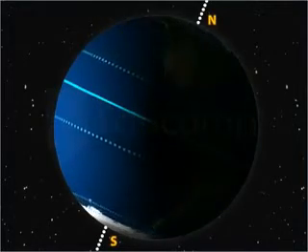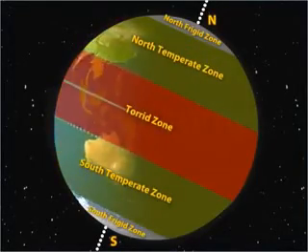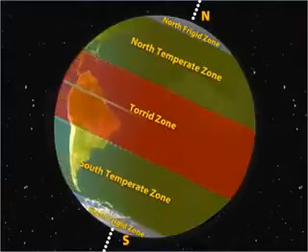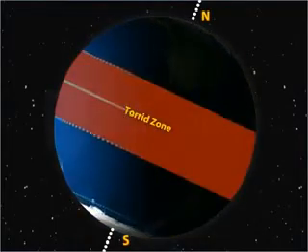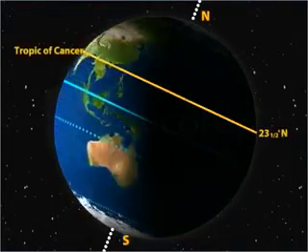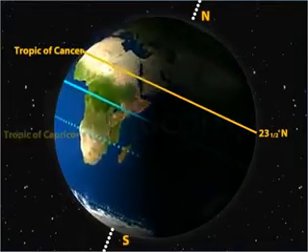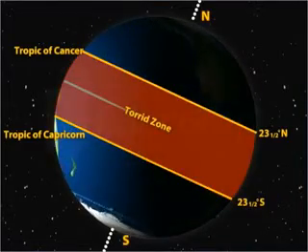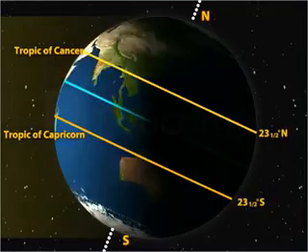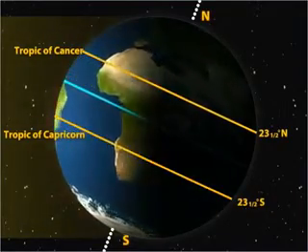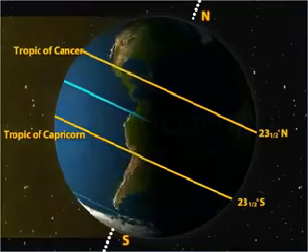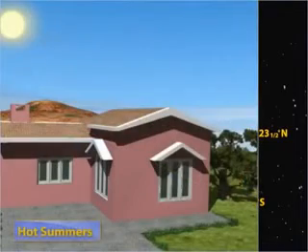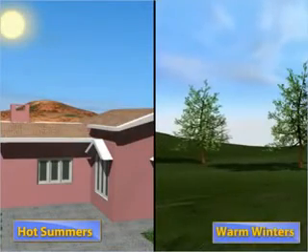Based on the difference in heat energy received at different places, the surface of the earth is divided into different heat zones, namely the torrid zone, the temperate zone, the frigid zone. Let us learn about the torrid zone. The region lying between Tropic of Cancer, 23.5 degrees north, and Tropic of Capricorn, 23.5 degrees south, is known as the torrid zone. Here, the rays of the sun fall almost vertically through major part of the year. Hence, this region forms the hottest part of the earth. Here, summers are extremely hot and even winters are warm.